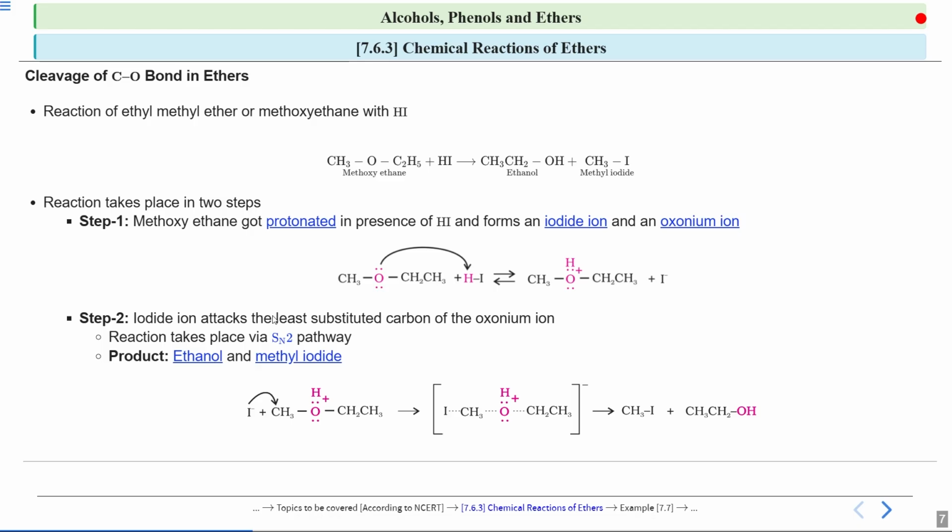So you see this intermediate is formed, and the bond is cleaved at this particular carbon. So you get one methyl iodide, and an alcohol is formed because this CH2CH3 gets this OH. So you will see one methyl iodide is formed and ethanol is formed.